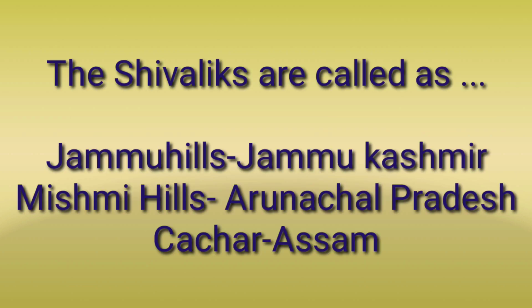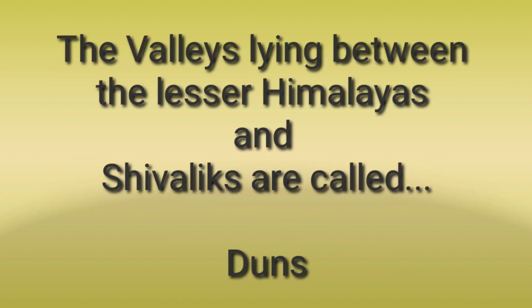The Shivaliks are called the Jammu Hills in Jammu and Kashmir, the Mishmi Hills in Arunachal Pradesh, and the Kachar Hills in Assam.